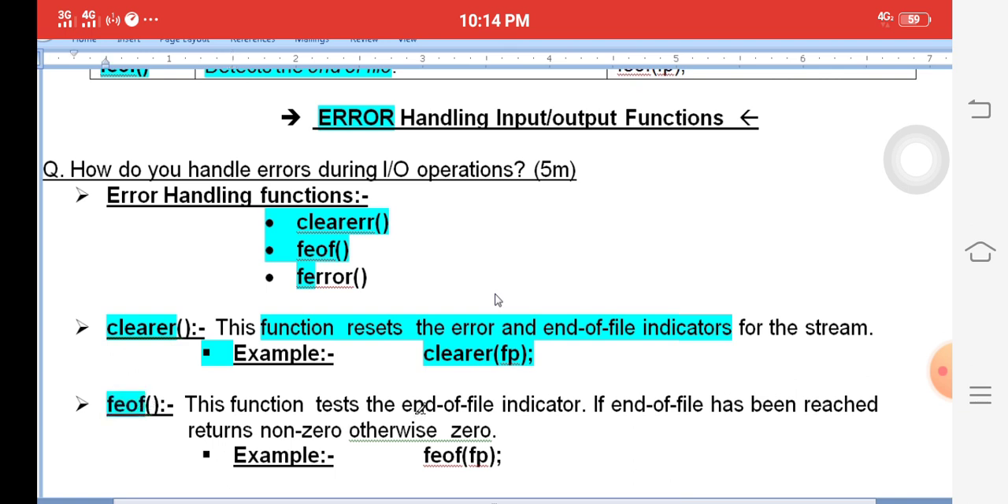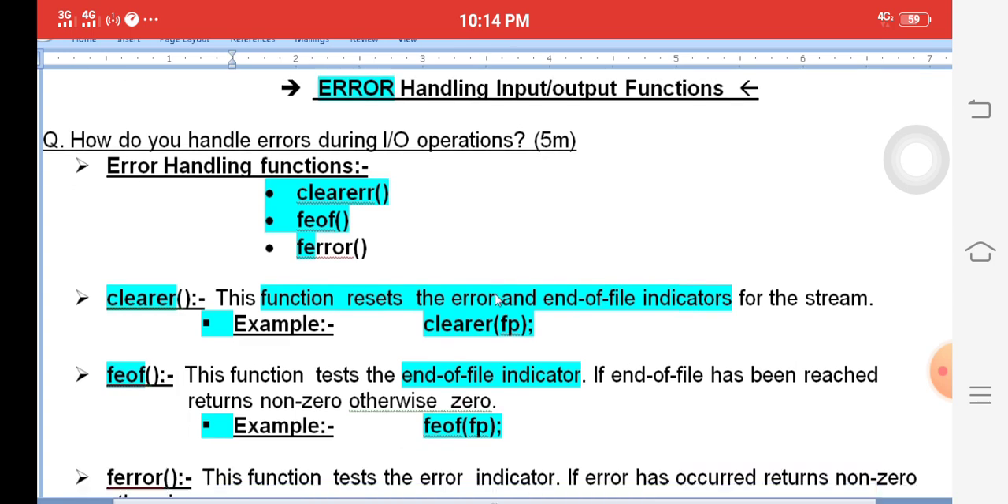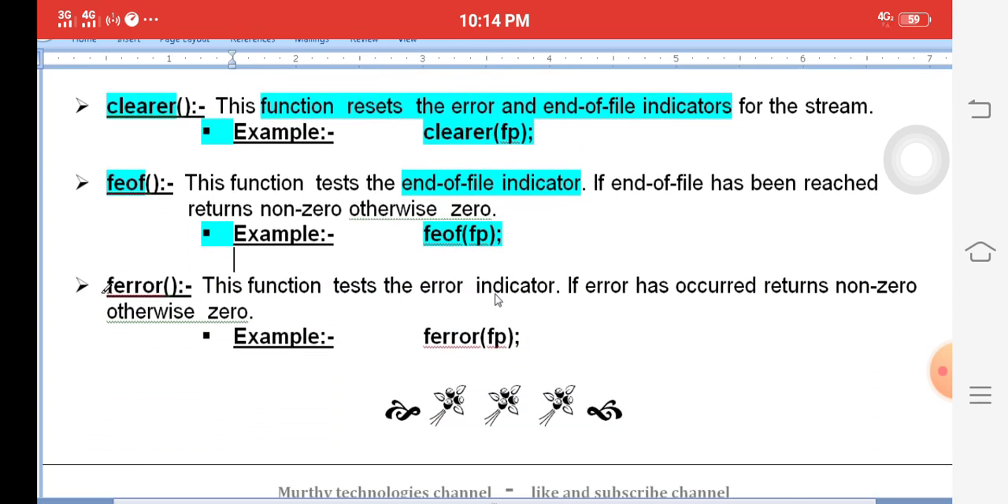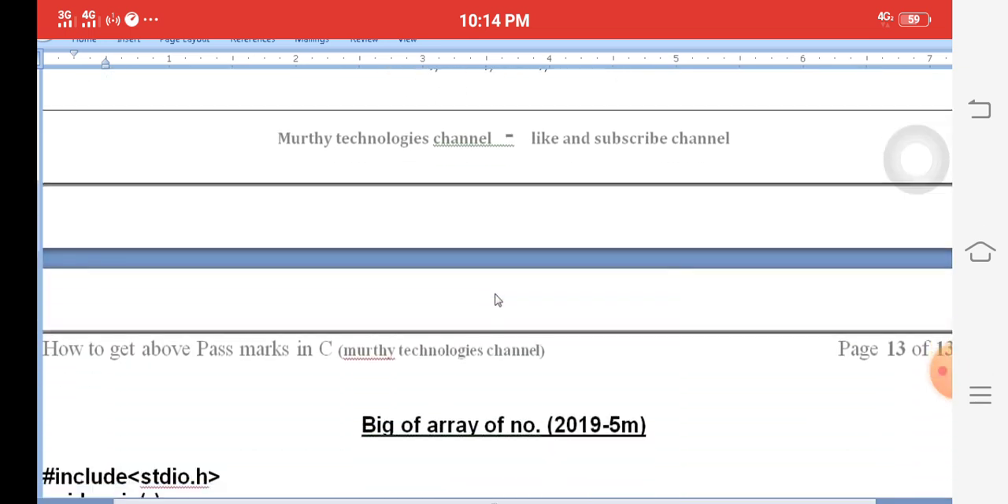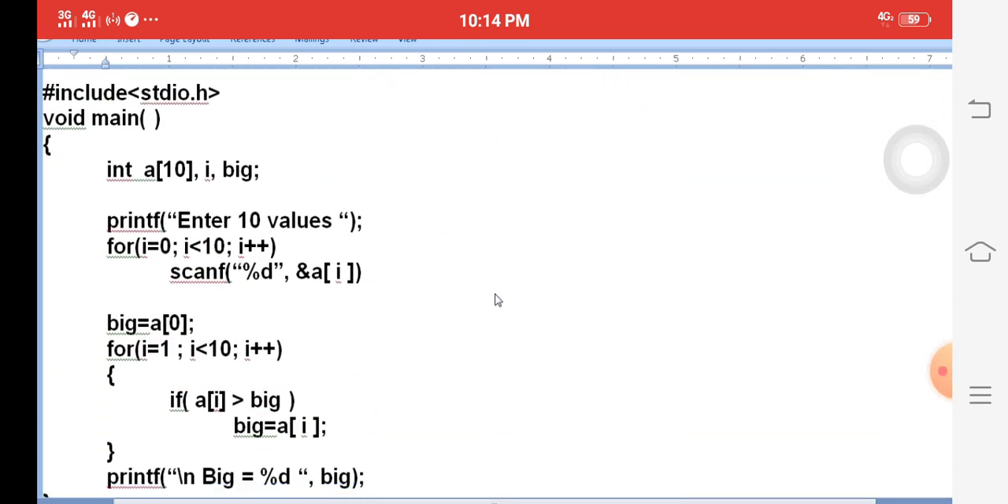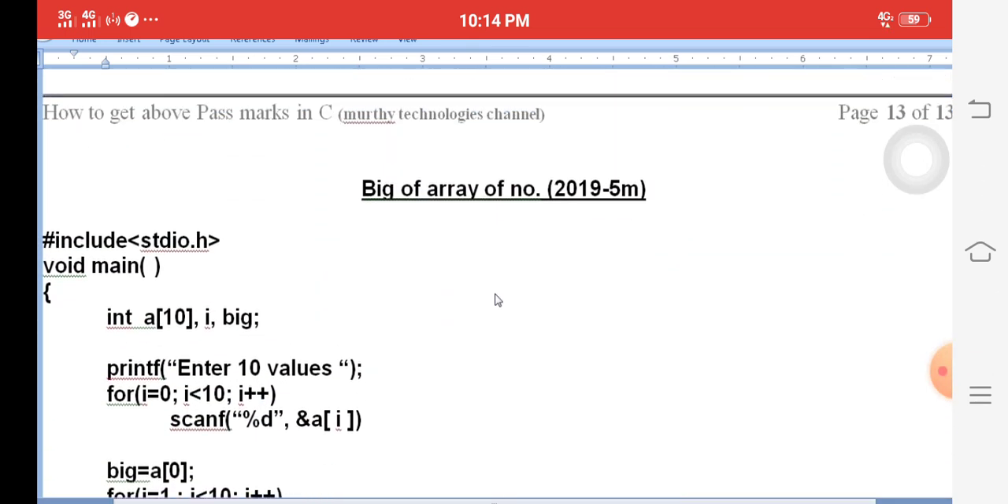feof means the end of file indication. We have reached the end of the file. ferror sets the error indicator: whether errors occurred or not. Okay. So what we explained here is very important.